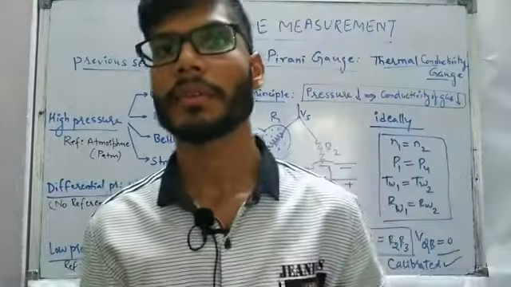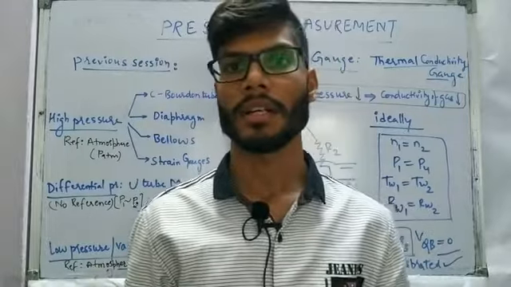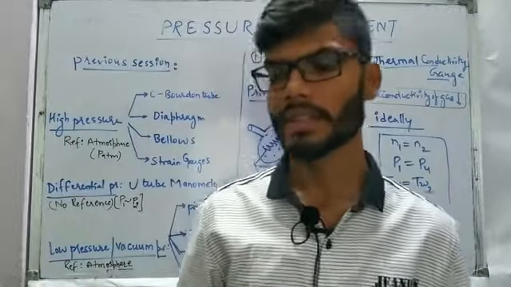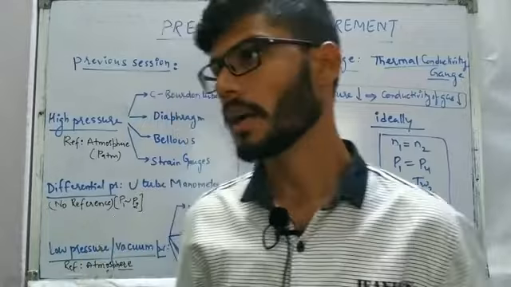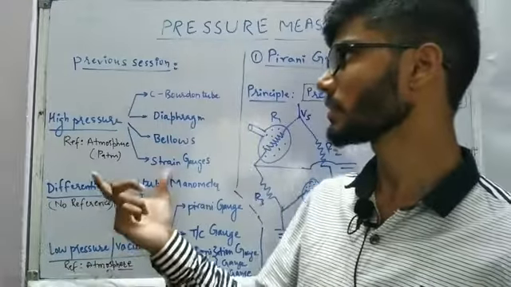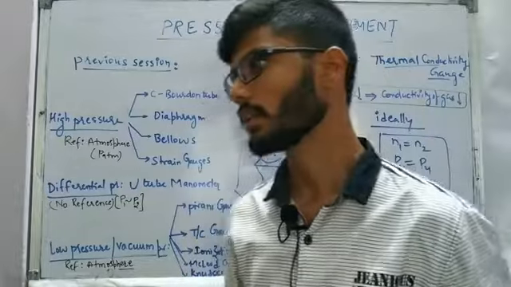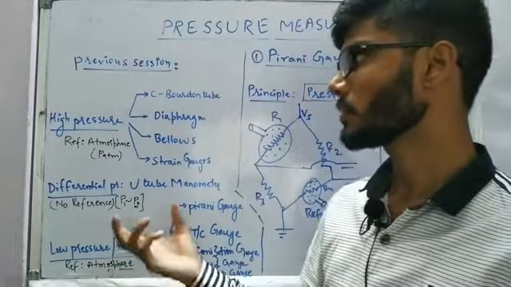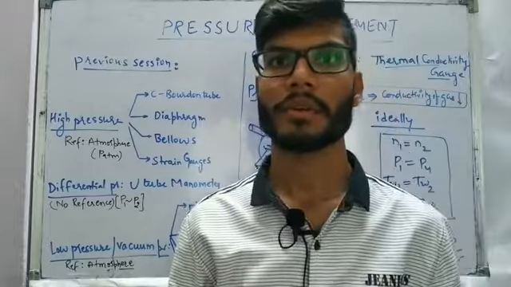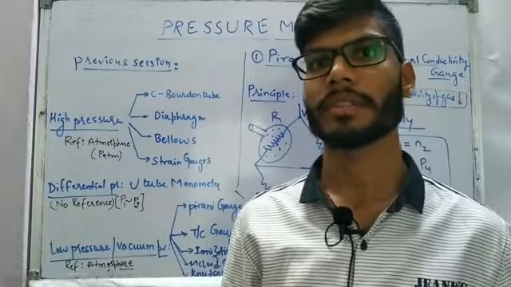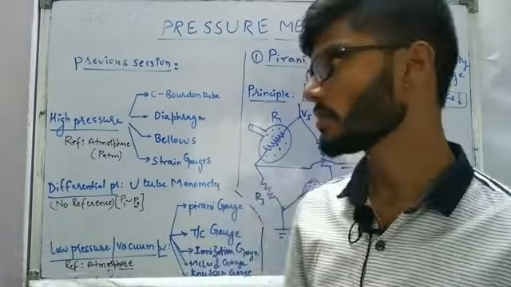In today's session we are going to have a discussion on low pressure measurement, or also we call it vacuum pressure measurement. Before we proceed further, let us recap a little bit about what we discussed till now in the case of pressure measurement. As I told, we are going to have three types of measurement: high pressure measurement, low pressure measurement, and differential pressure measurement.